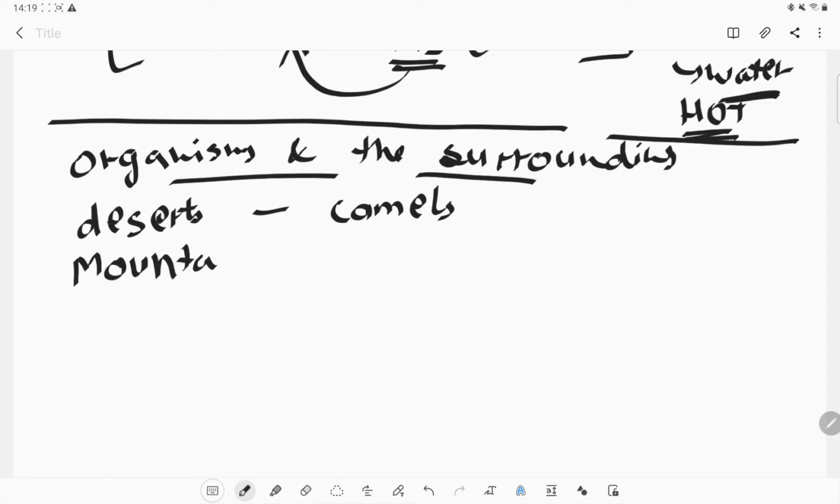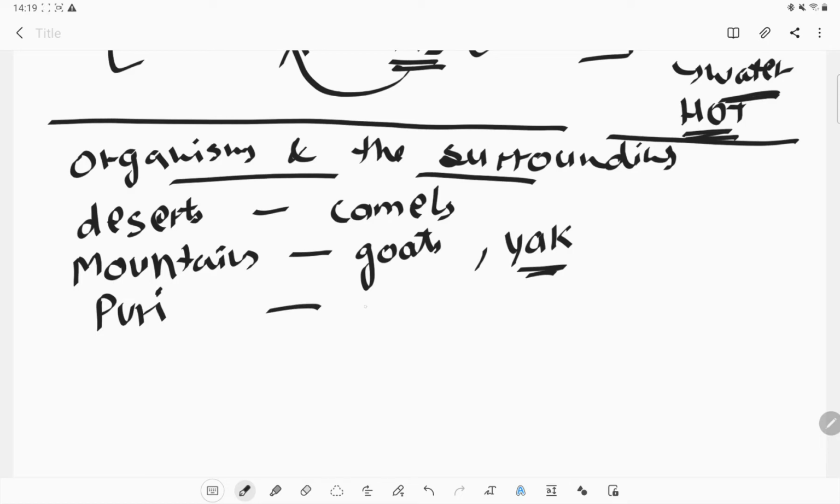In case of mountains, goats you can see more often, or yaks will be seen more often in the mountain portion. Okay, if we talk about the beach or Puri, there you must have seen crabs, or fishes more often.